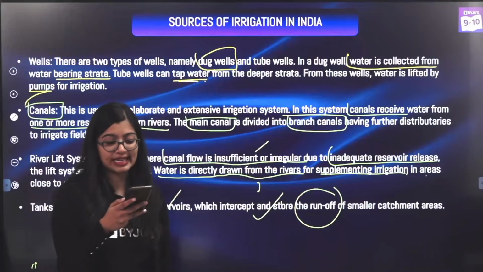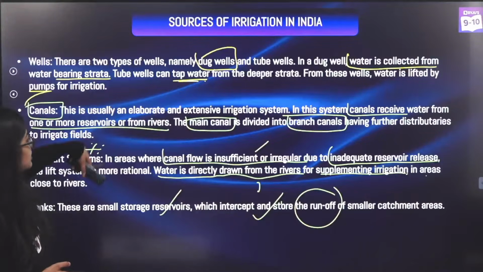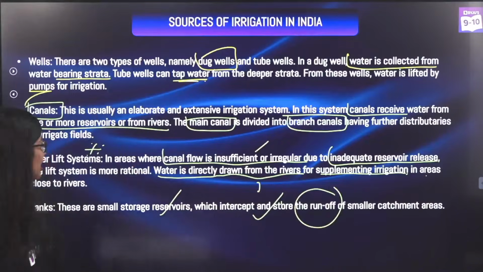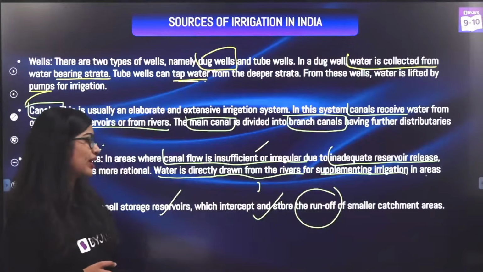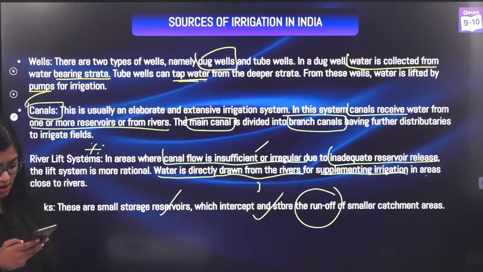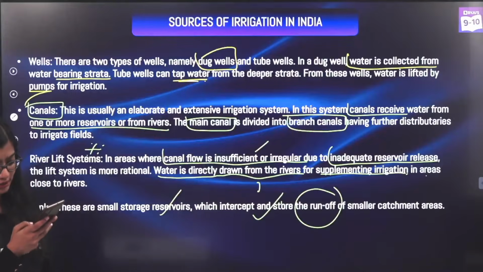Which is the most expensive form of irrigation? I would say in all cases it depends on the tools that are being used. But in most cases, I would say that it could be the river lift system because you'll have to directly draw it. But I'll have to check, I'm not very sure. Yes, wells are used around villages. Wells are the oldest forms, I would say, of irrigation.